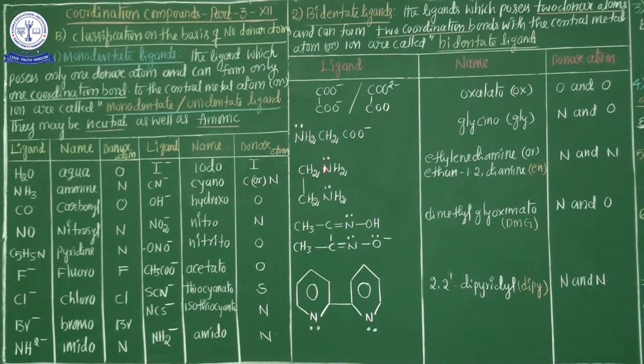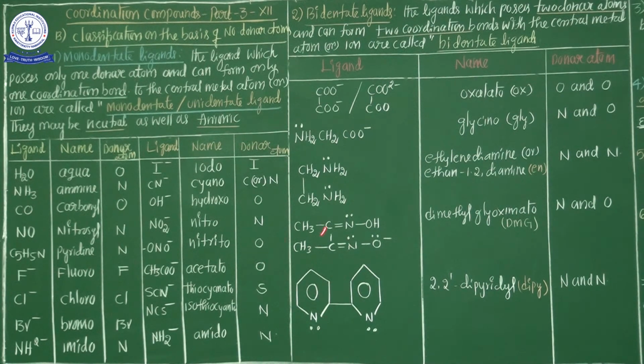The lone pair on one NH2 is donated to the central metal atom, forming a coordination bond. Similarly, the other nitrogen also donates its electron pair to the central metal atom, forming another coordination bond. So ethylene diamine is a bidentate ligand, always forming two coordination bonds with the central metal atom. The donors in ethylene diamine are nitrogen and nitrogen.